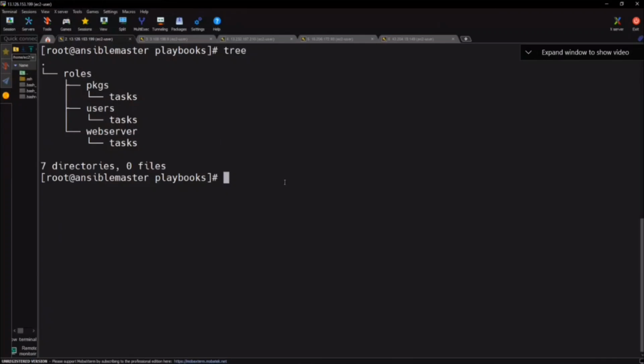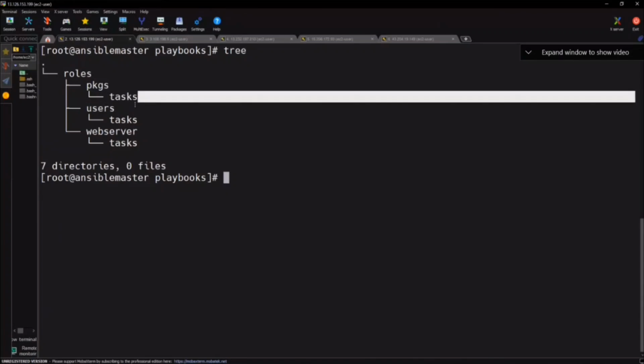Clear? What I did, I'm just segregating, dividing into multiple. Previously, I wrote everything in one single playbook. Installing Git, Maven, I wrote. Installing Apache, I wrote. Starting Apache, I wrote. Everything in a single playbook, or not? And I also taught you assigning tags, so you can run a particular task only using the tags concept. That also I showed you. But here, using the roles concept, we can divide the entire tasks into multiple directories. Task, task, task, divided into multiple directories. And then here in packages, I'll write a playbook only related to that task.